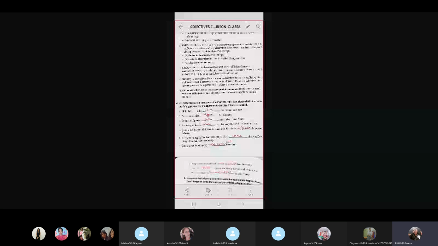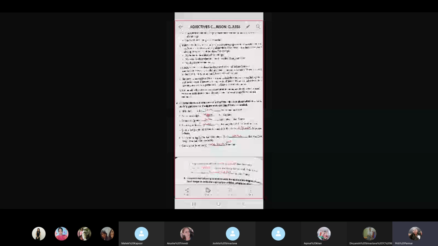So number one, Mridula has a dash room than her sister. The answer is tidier. Tidier. You drop the Y and instead you write IER, tidier. Australia is big dash than England, is bigger.